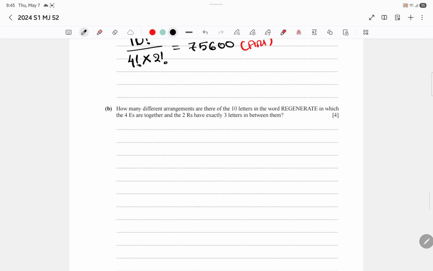Okay, now, how many different arrangements are there of the 10 letters in the word regenerate, in which the 4 E's are together and the 2 R's have exactly 3 letters between them? Okay. So first, exactly 3 letters. Between the R's, there is a gap of 3 letters: 1, 2, 3.